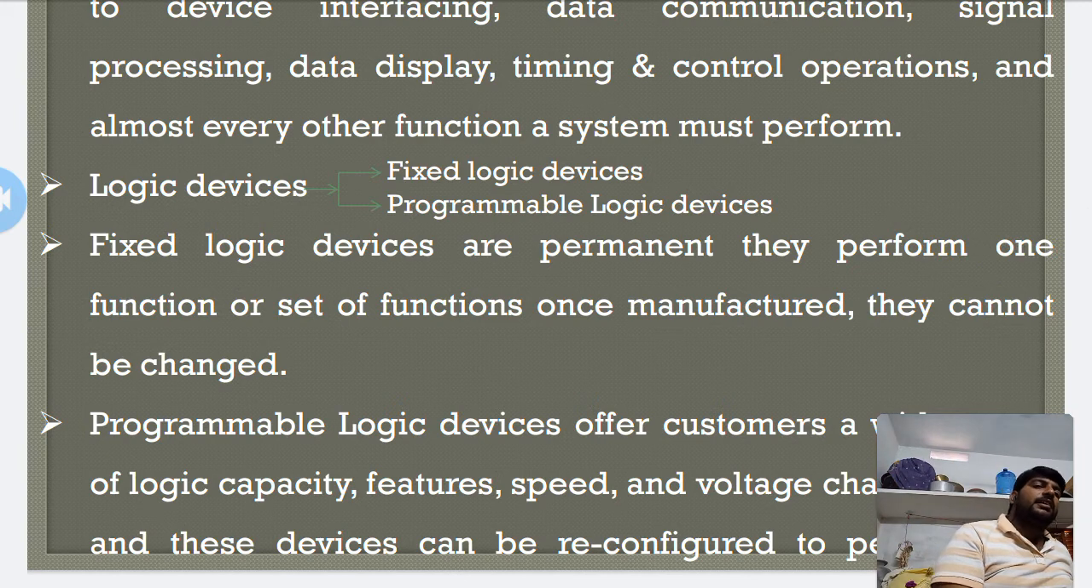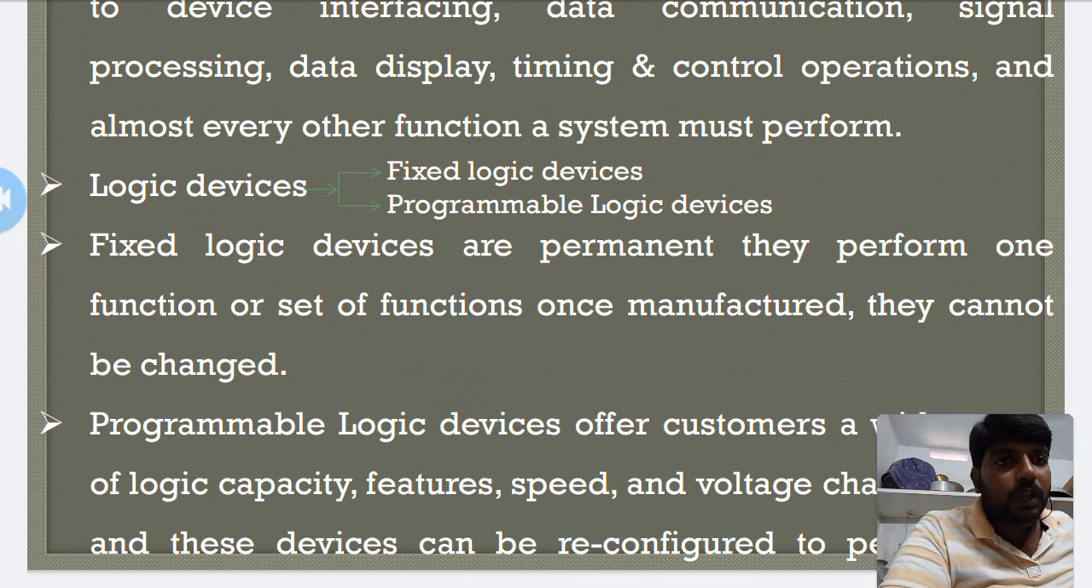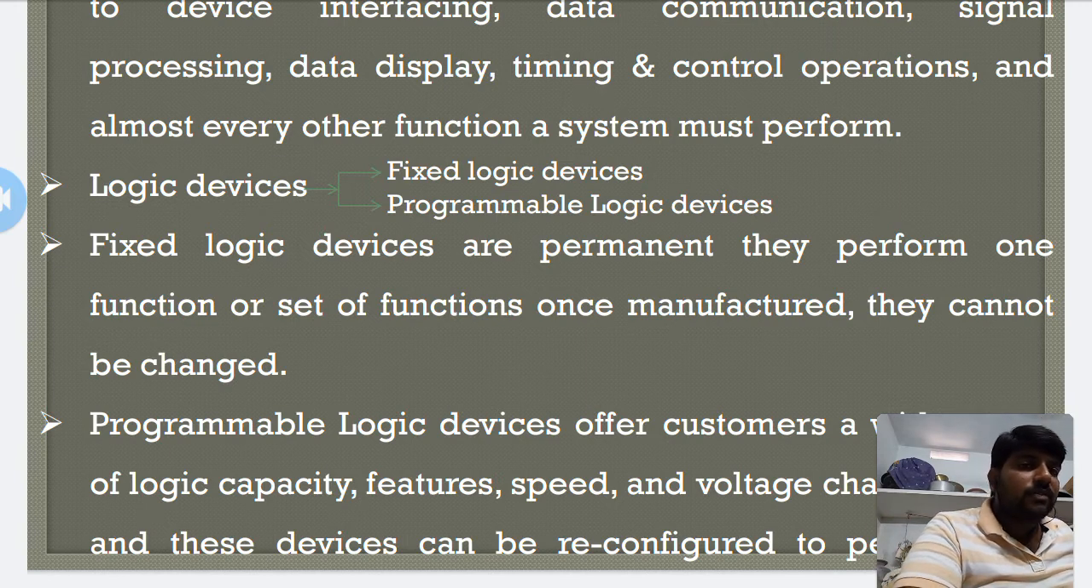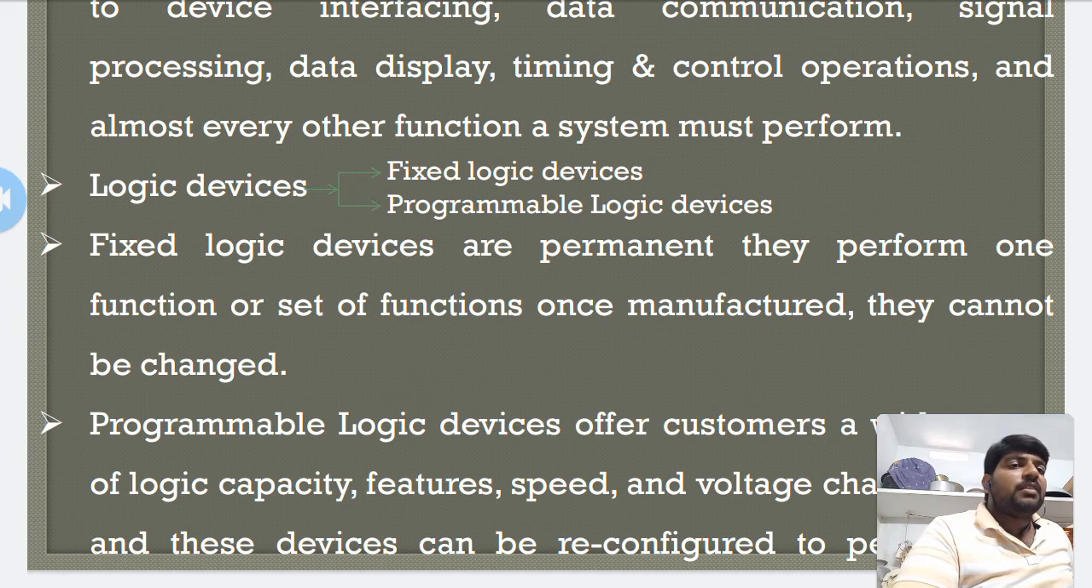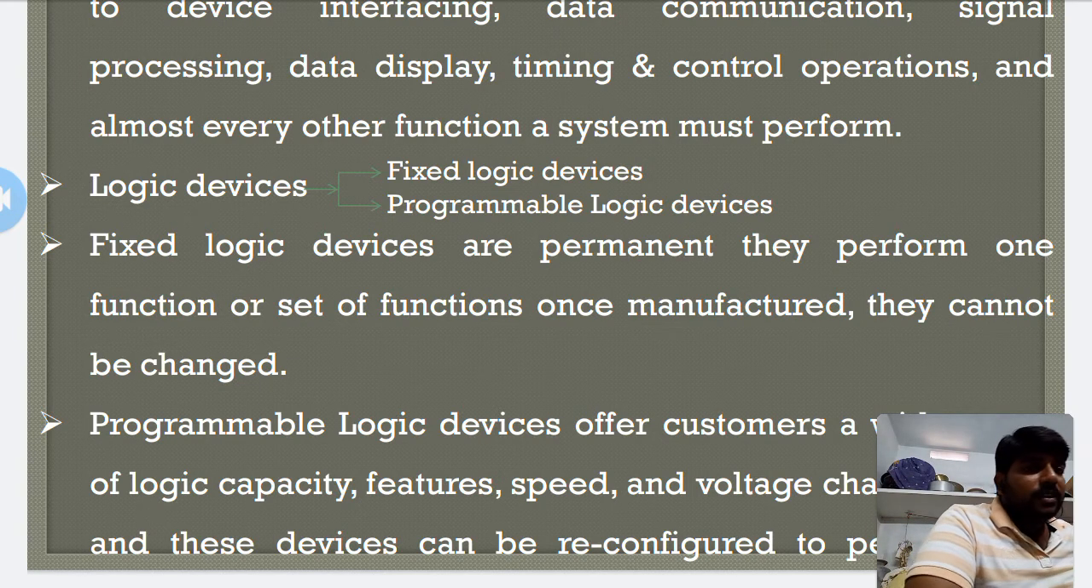So basically the logic devices are divided into two types: fixed logic devices and programmable logic devices. The fixed logic devices are permanent; they perform one function only, and you cannot change them for an application. Programmable logic devices are used mainly for data communication, signal processing, data display, timing and control operations.